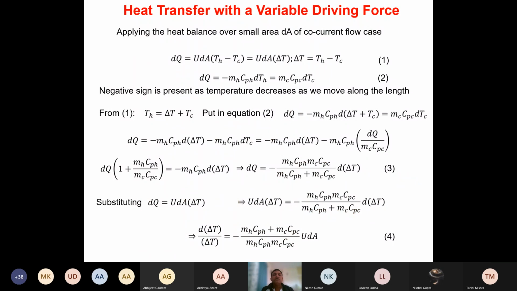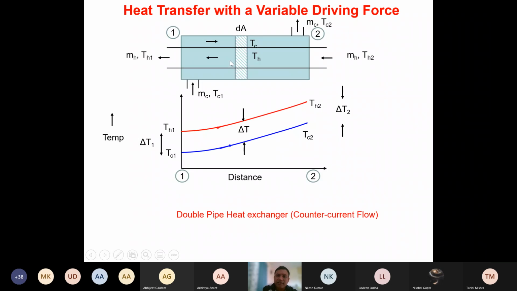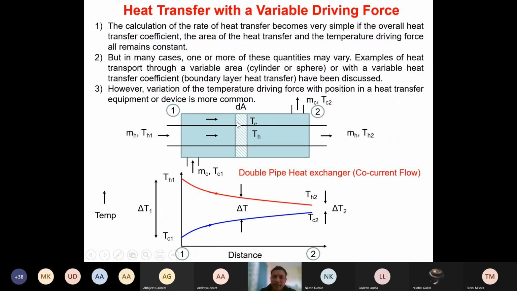OK. So remember in this case, since this delta T is going to vary across the length, even though the heat transfer area will be along the complete length, we have to take a shell here and do the shell balance.